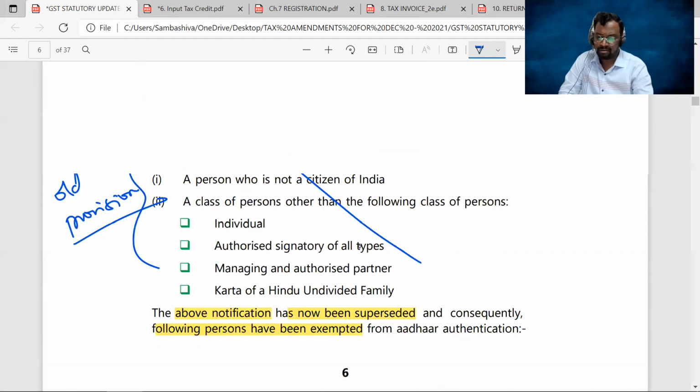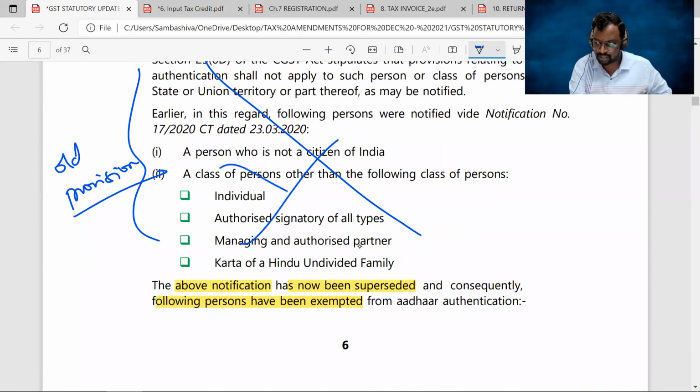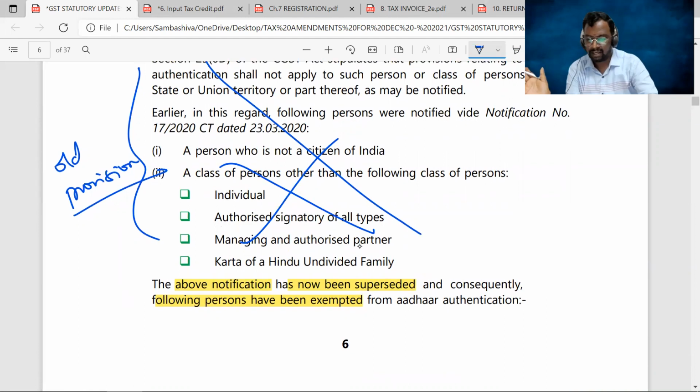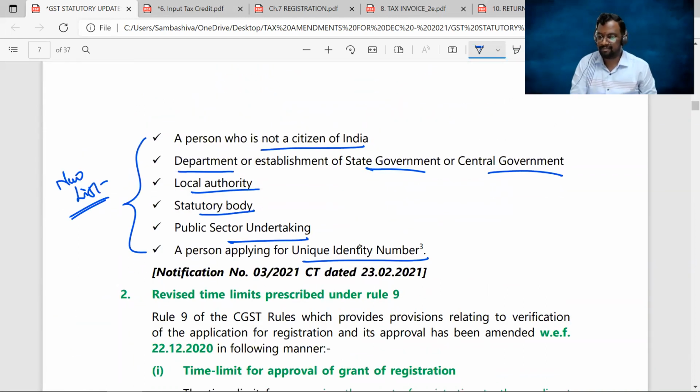You just ignore the old list. This is the old list. You just ignore this, and try to remember this new list. Who are they, sir? Number 1, a person who is not a citizen of India. Number 2, state government and central government departments. Number 3, local authorities. Number 4, statutory bodies. Number 5, all the public sector undertakings. And number 6, the persons who are applying for UIN. Now, these 6 persons have been exempted from Aadhaar authentication when they are applying for the registration.